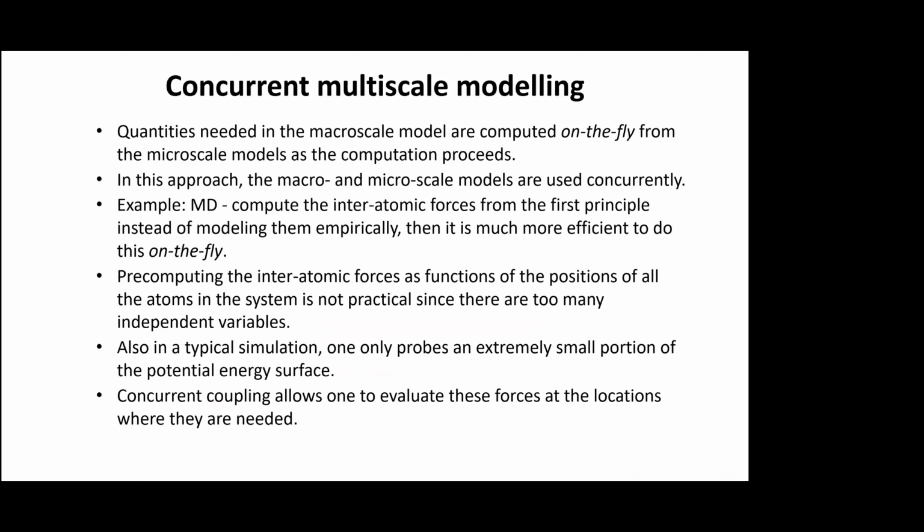So in concurrent or hierarchical, in concurrent, what happens is that there is a loop and they're talking to one another, the micro scale and the meso scale and the macro scale. So the quantities needed in the macro scale are computed on the fly, meaning during the computation, the macro scale quantities are computed from the micro scale and then taken up. So this is like a loop. For each time loop, there is no pre-computing.